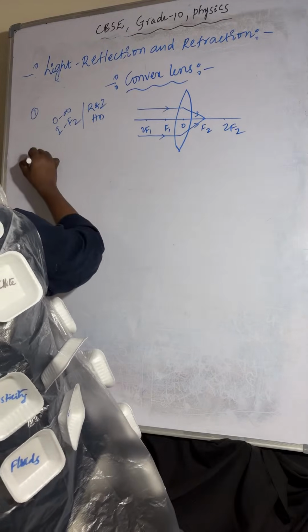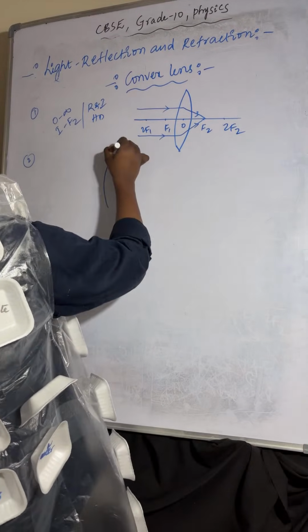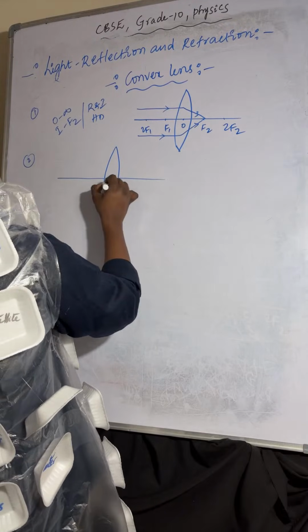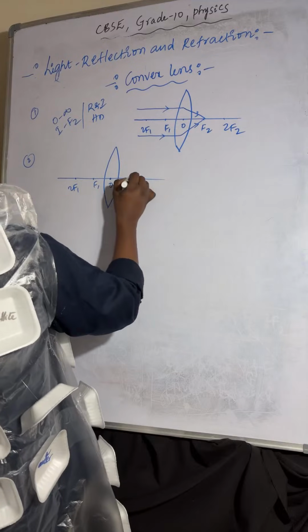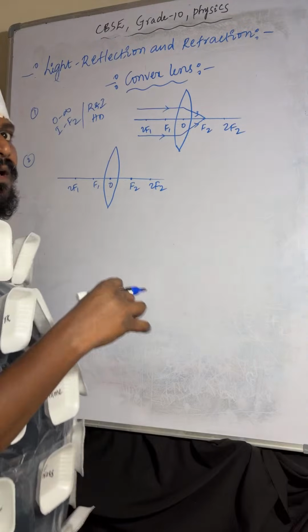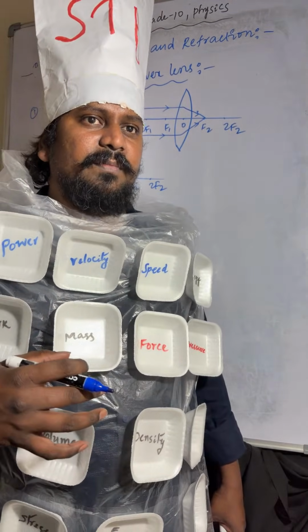Point number 1 done. Coming to point number 2. Optic center, F1, 2F1, F2, 2F2. Object is placed beyond 2F1.